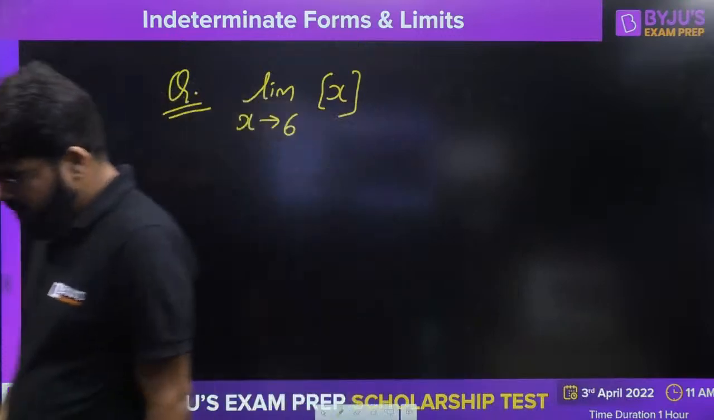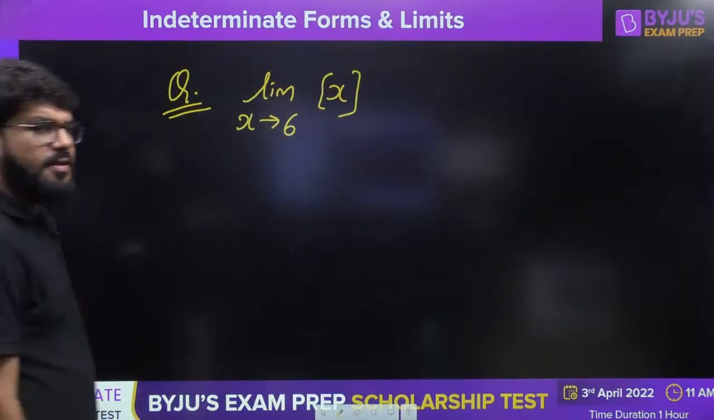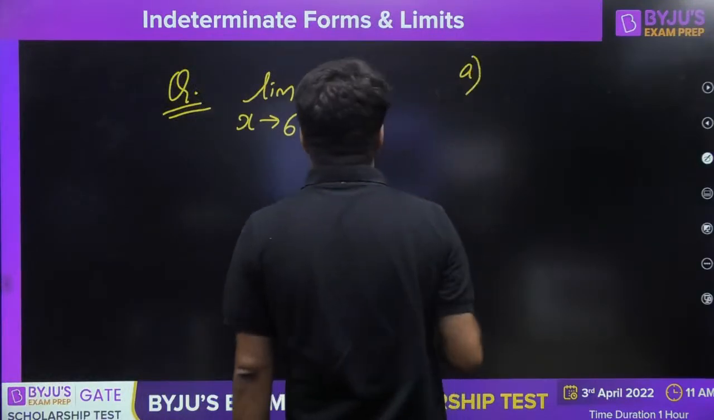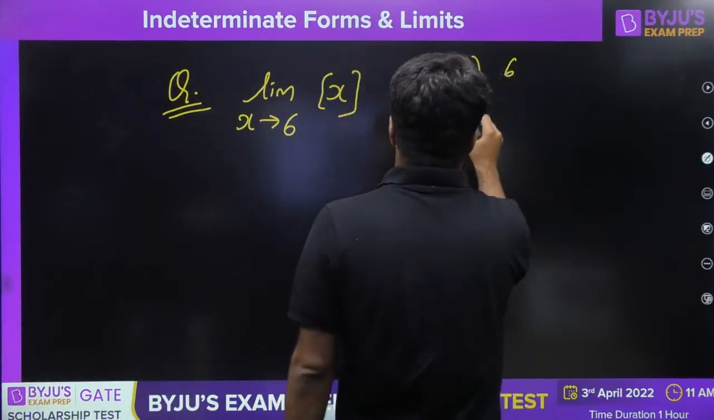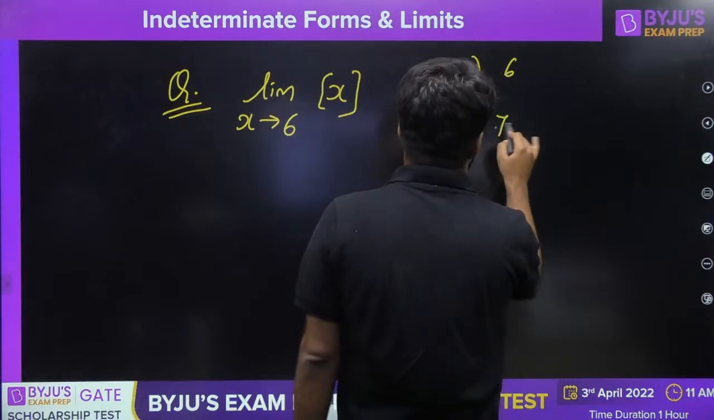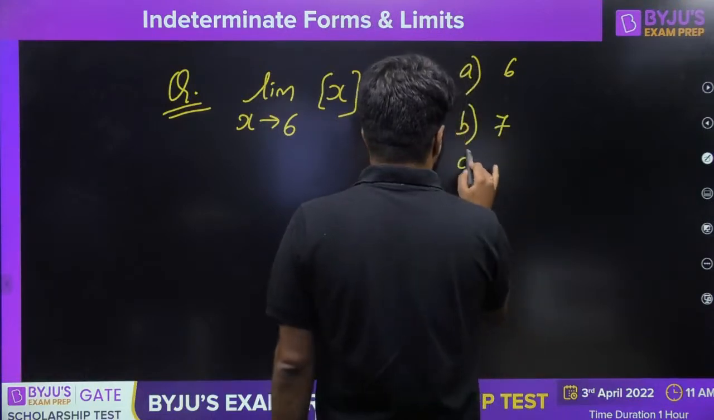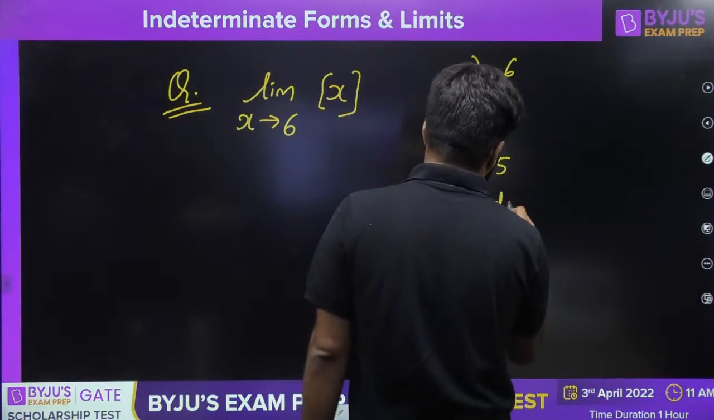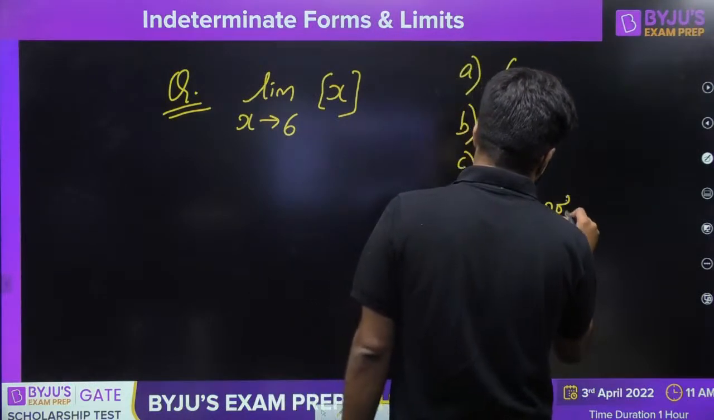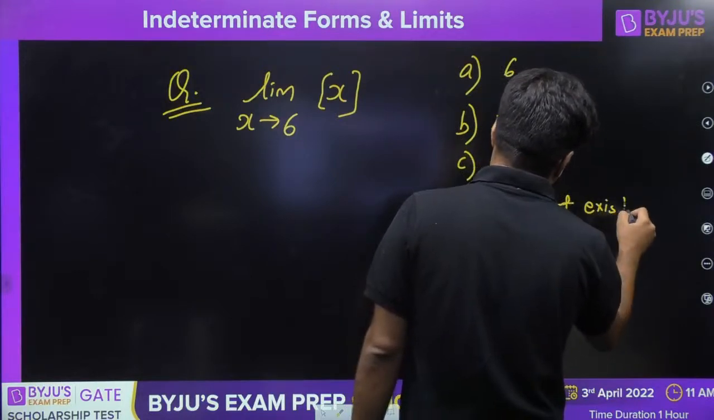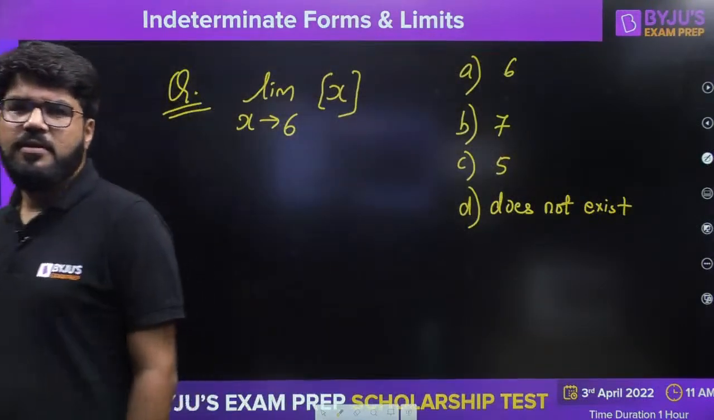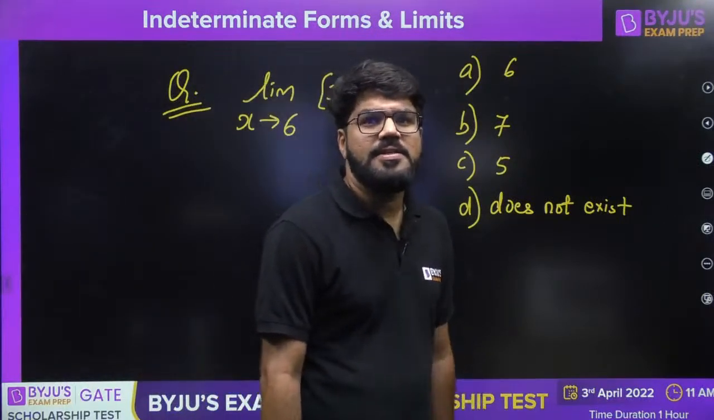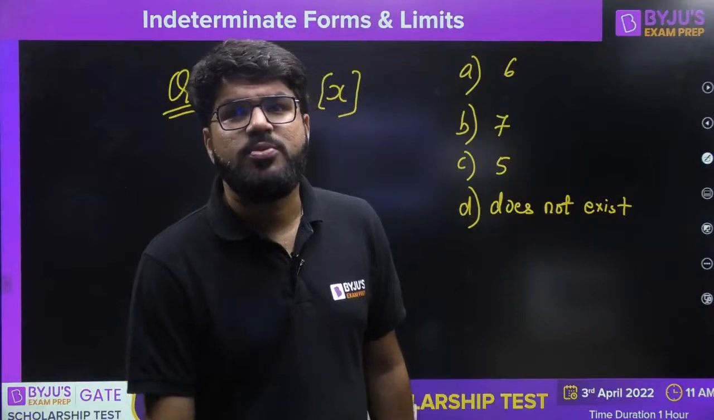Okay, what should be the answer for this? Let me say option A is 6, option B is 7, option C is 5. Tell me the answer. Oh, so the answer is coming out to be 6. That's what you are telling.